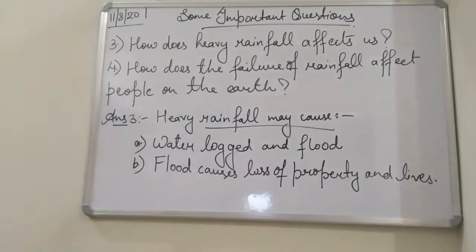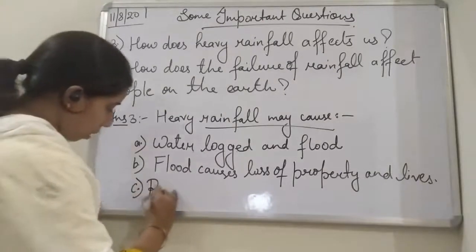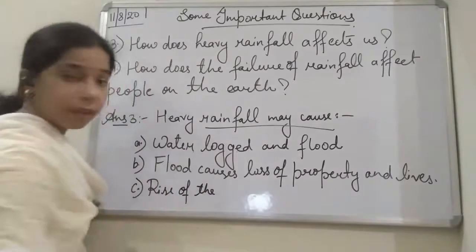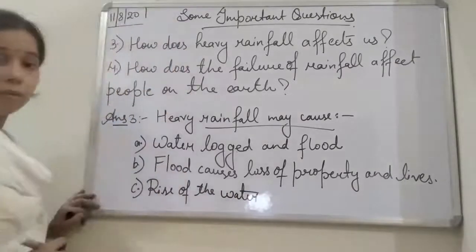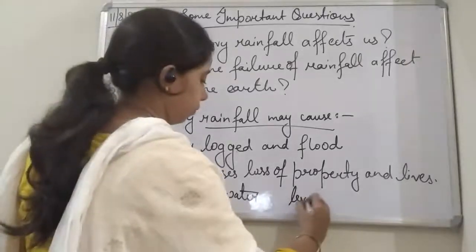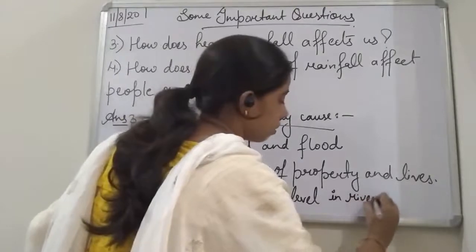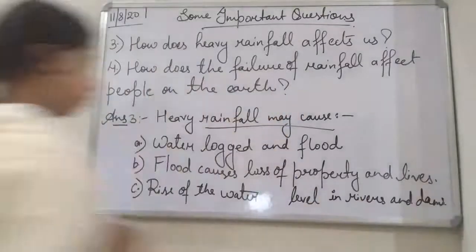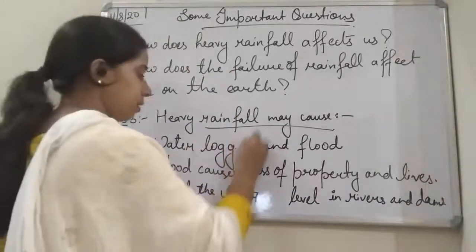Then the next one is the rise of the water level in rivers and dams. So first of all, water logging and flood is the first point.